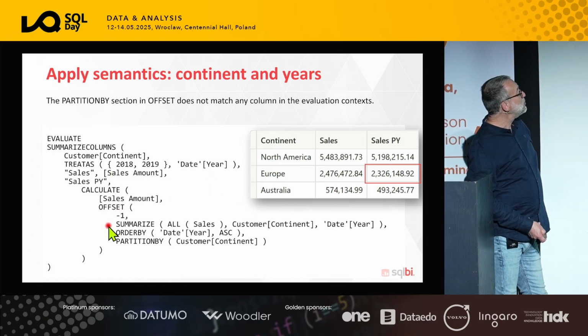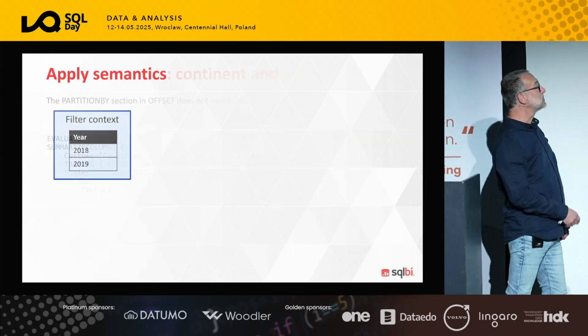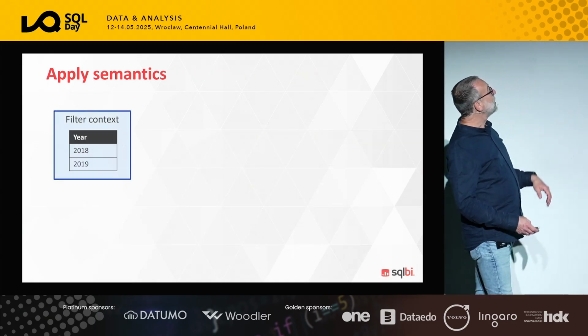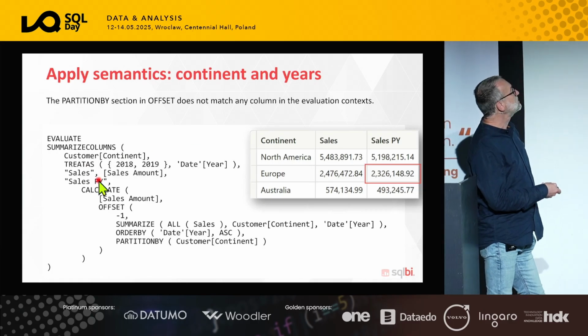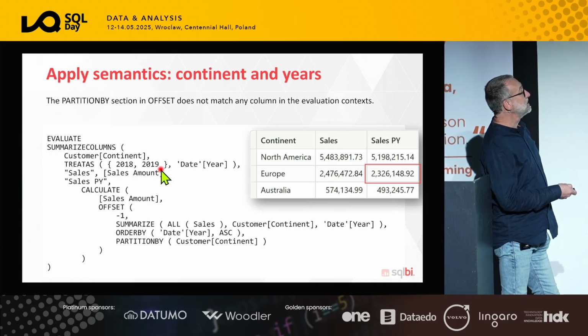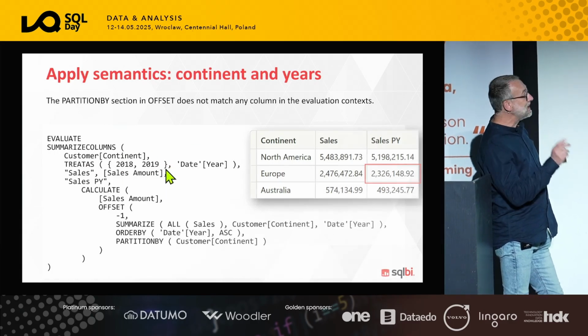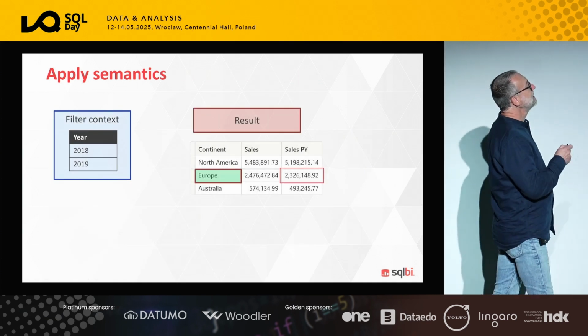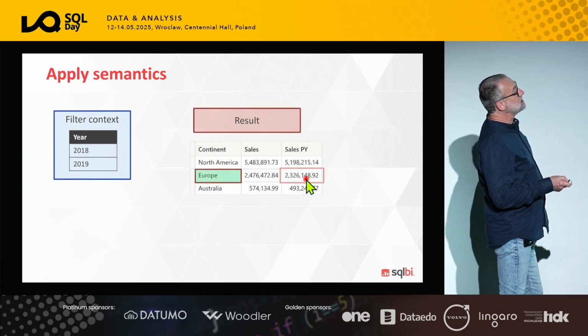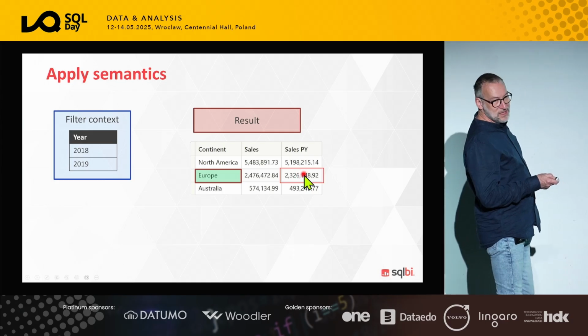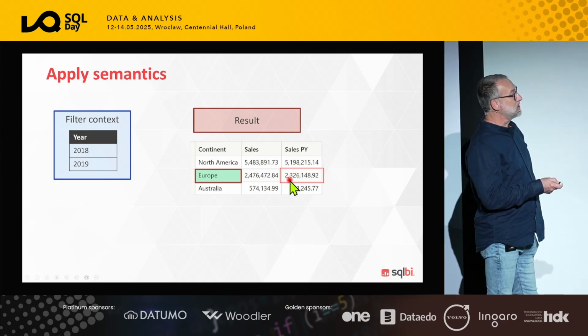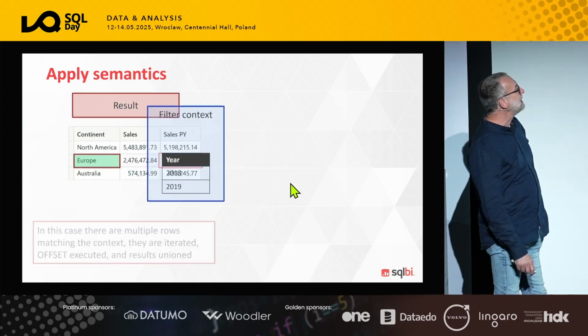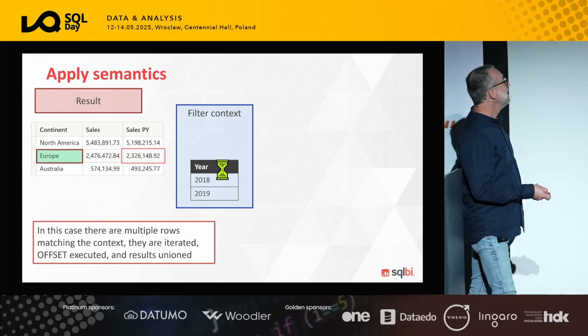But there's no information. Here I have the continent and the year. No, I have the continent, I have no year, and I want the previous year. And there is no year that I can use for the matching. So the filter context of summarize columns contains only 2018 and 2019. And that is the starting filter context. The result contains some value, and we need to understand what this value is. How does the engine produce this result? And Applied Semantics does all this job.